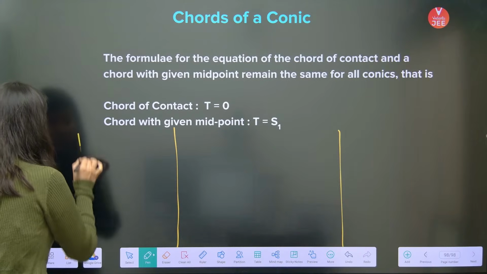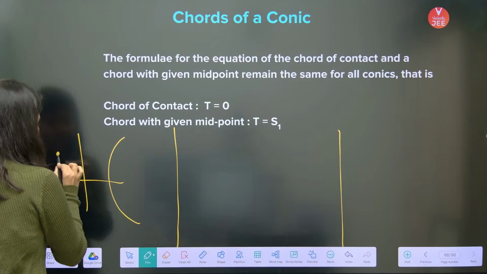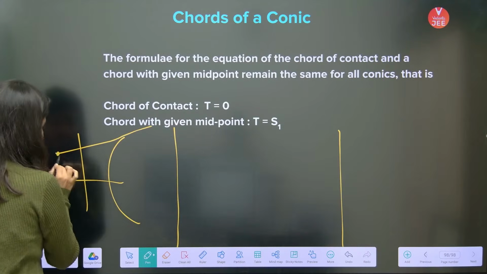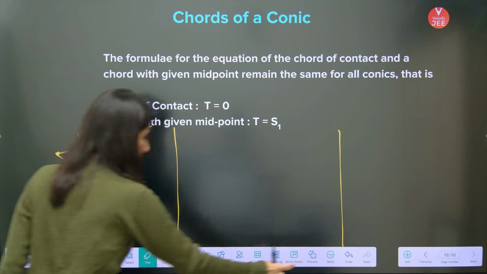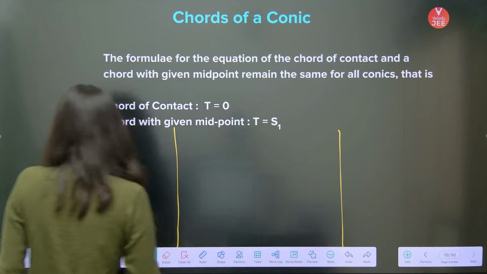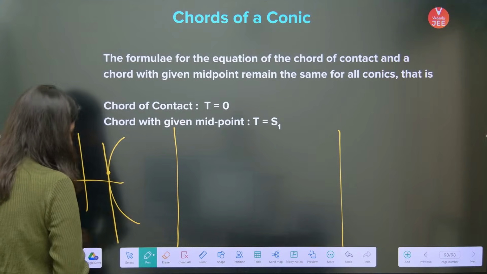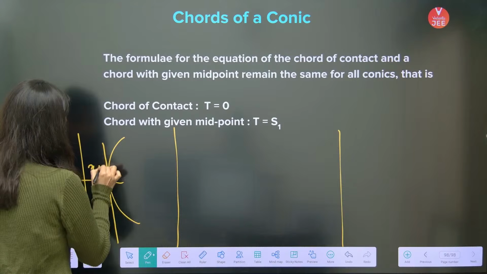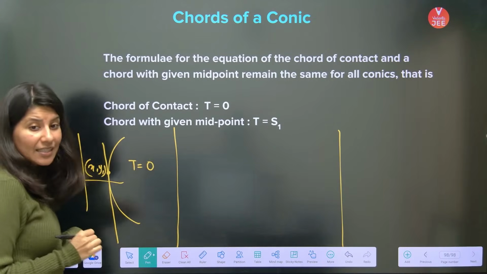So suppose you are having a conic, and an internal point. If you are having that point on that conic and you have to draw the equation of tangent, x1, y1 is lying on the curve, so how will you write it? By using T is equal to 0.